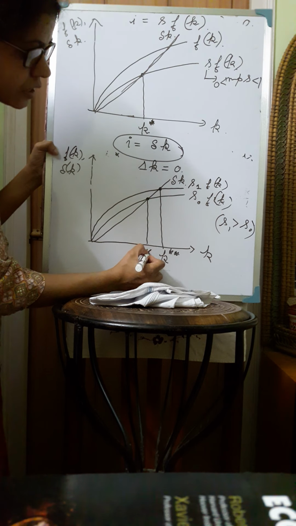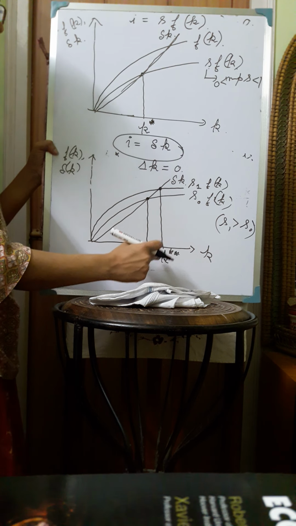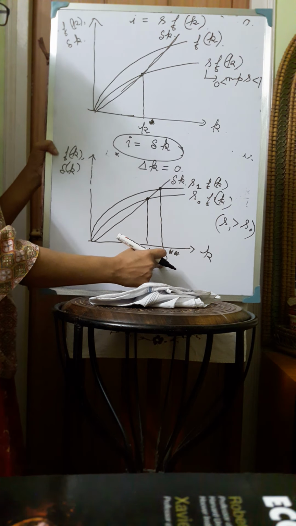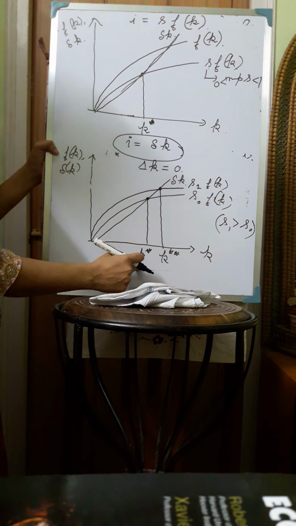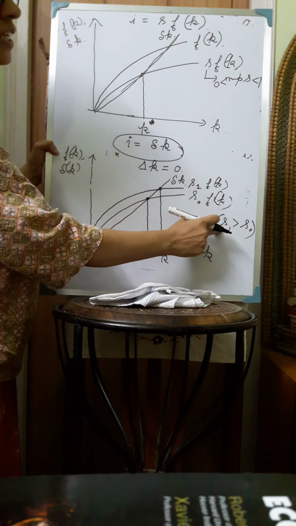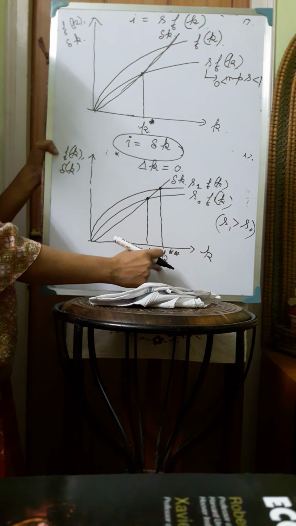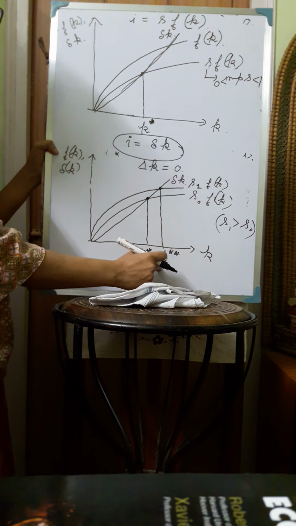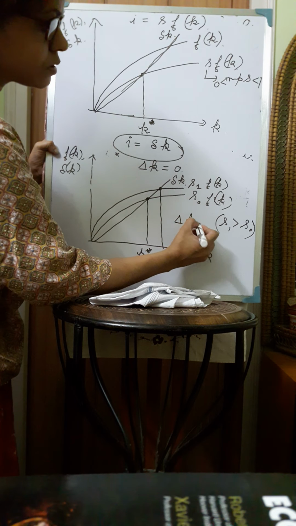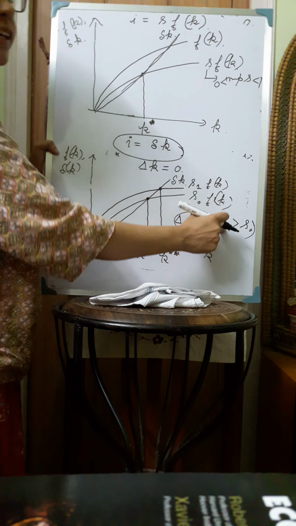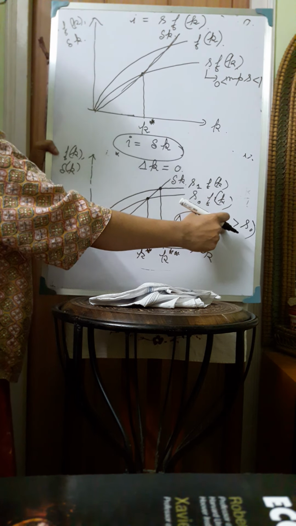So the initial capital stock per worker was k star. Now the new capital stock per worker is k double star. So the new steady state level of capital stock per worker is higher than k star. So we can say that if the savings rate in the economy rises, then the steady state level of capital stock per worker will also rise. Here again, change in k is equal to 0 with the new, higher level of savings rate.